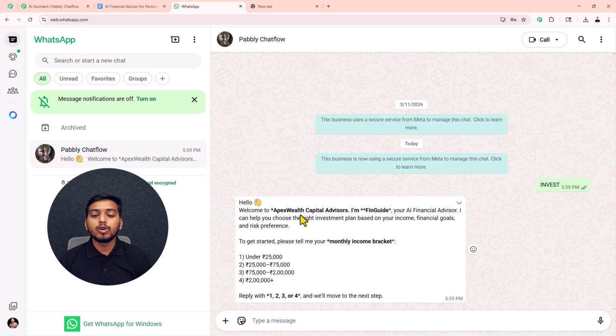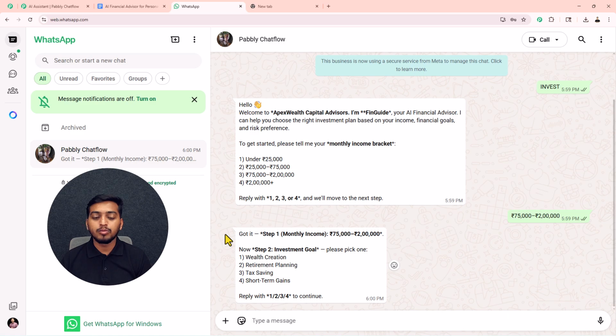Hello, welcome to Apex Wealth Capital Advisor. I am FinGuide, your AI financial advisor. I can help you choose the right investment plan based on your income, financial goals, and risk preference. To get started, please tell me your monthly income bracket. And here we have these 4 different options from where we can select our monthly income bracket. So as this 75,000 to 2 lakh is my monthly income bracket, I will send it in that chat.